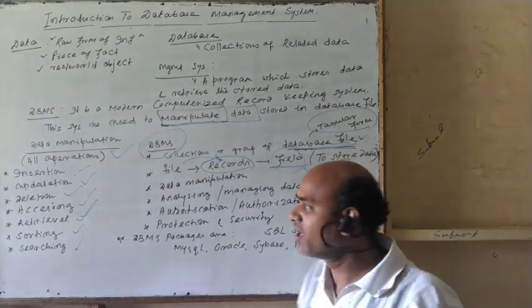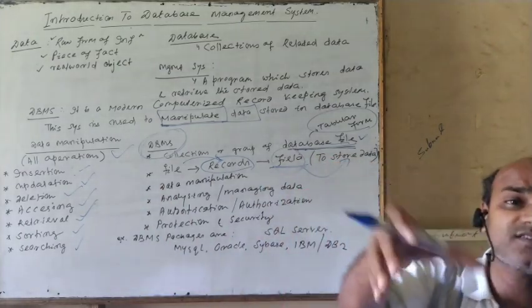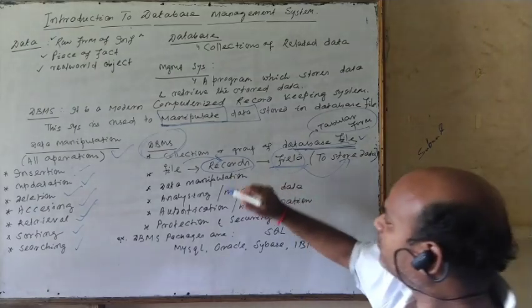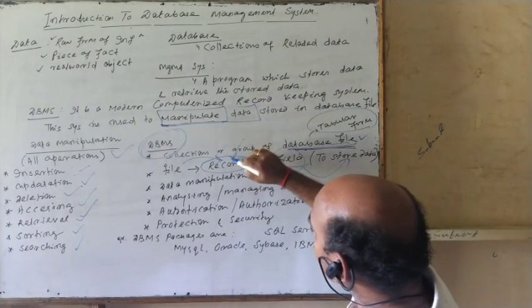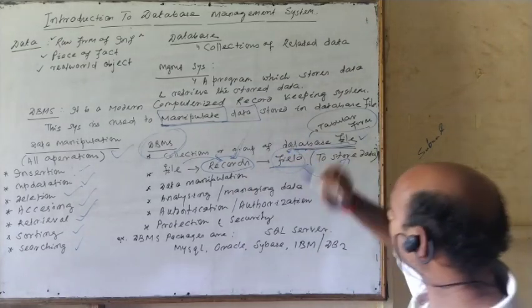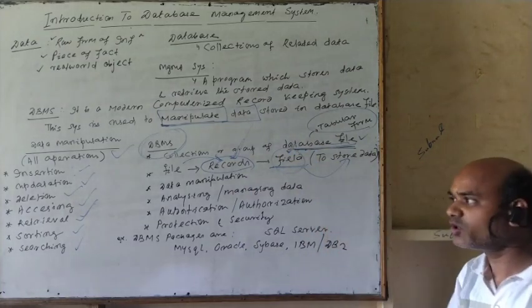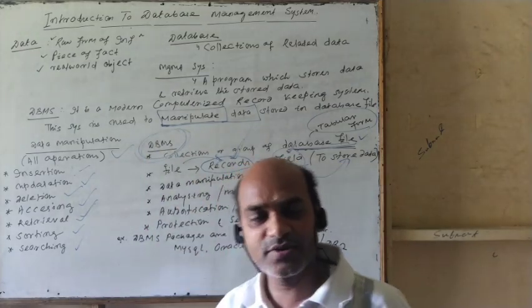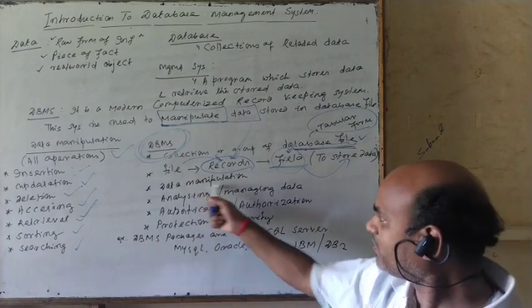These are the fields, and the values are stored exactly in these columns. So rows are the records, and columns are the fields. These are used to store data.